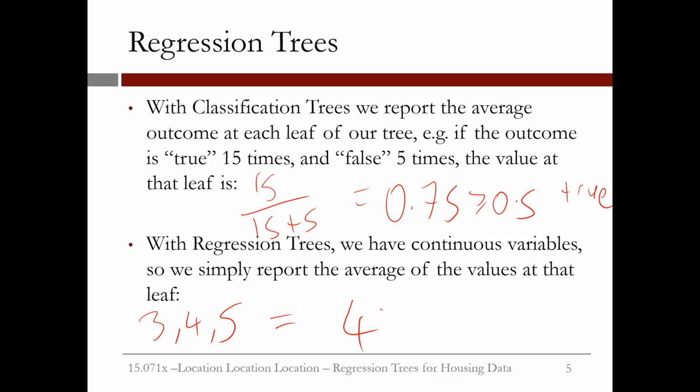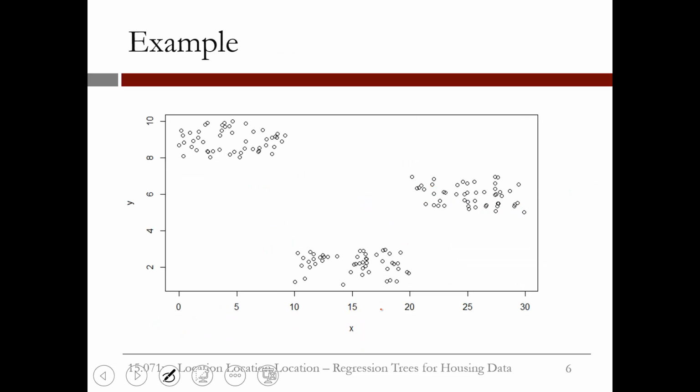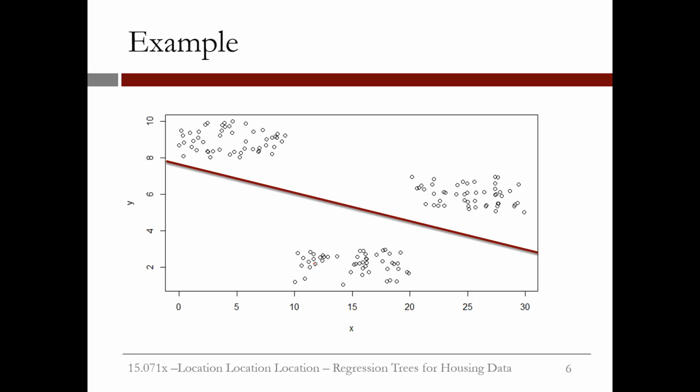That might be a bit confusing, so let's look at a picture. Here is some fake data that I made up in R. We see x on the x-axis and y on the y-axis. Y is our variable we're trying to predict using x. So if we fit a linear regression to this data set, we obtain the following line. As you can see, linear regression does not do very well on this data set.